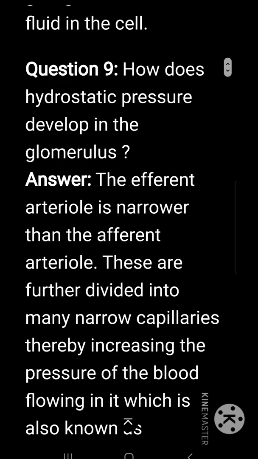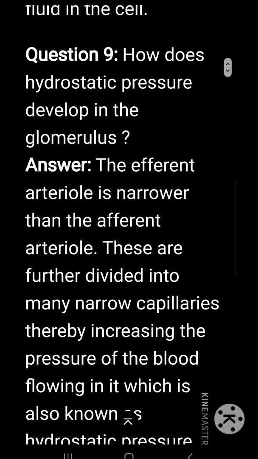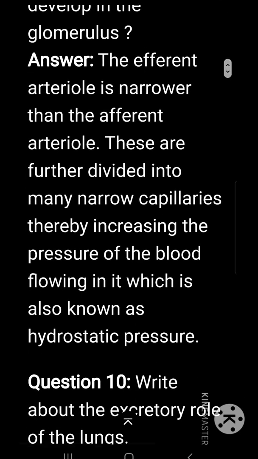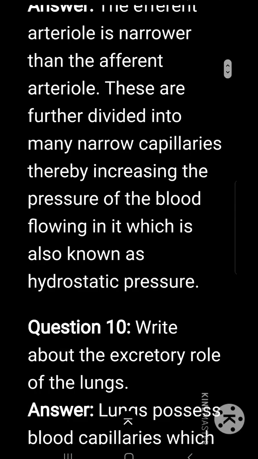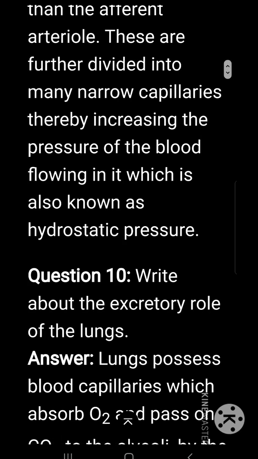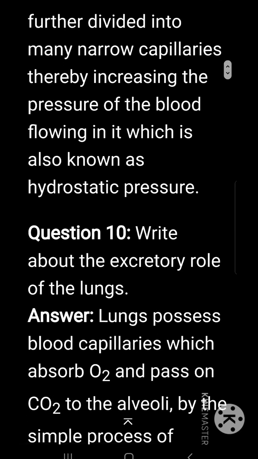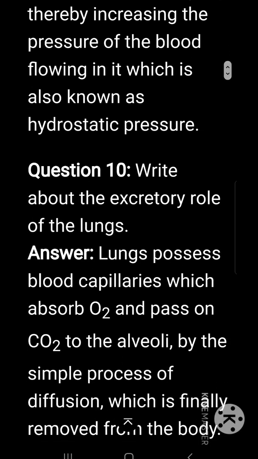How does the hydrostatic pressure develop? In the glomerulus, the efferent arteriole is narrower than the afferent arteriole. These are further divided into many narrow capillaries, thereby increasing the pressure of the blood flowing in it, which is also known as hydrostatic pressure.